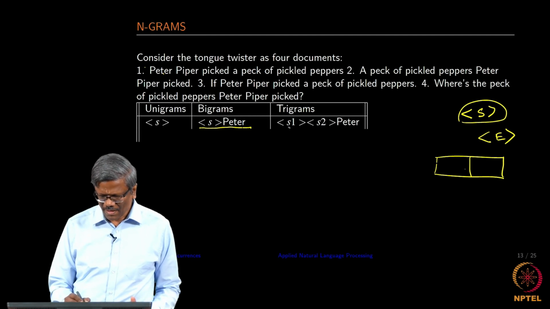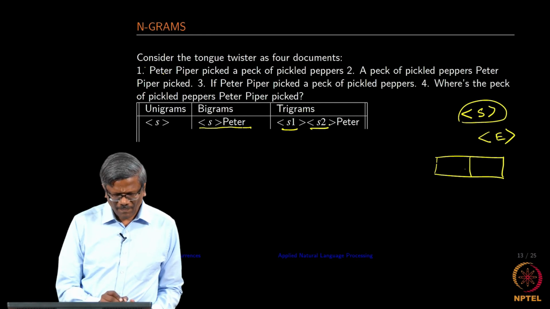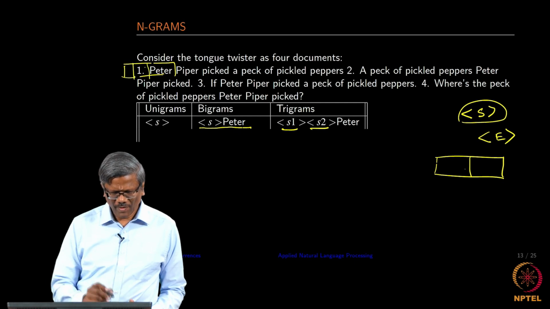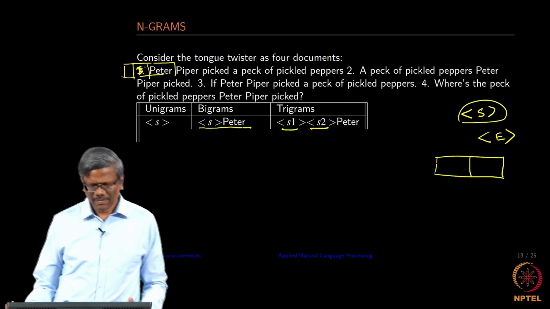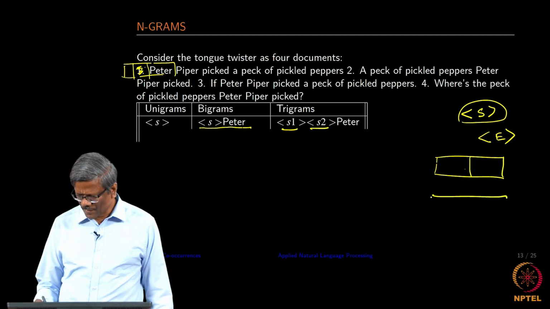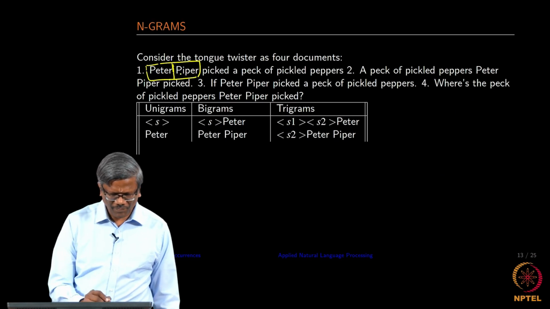So, in this case I have 2 different starting symbols and then I start with them, and now slide this 3-word window along the sentence.